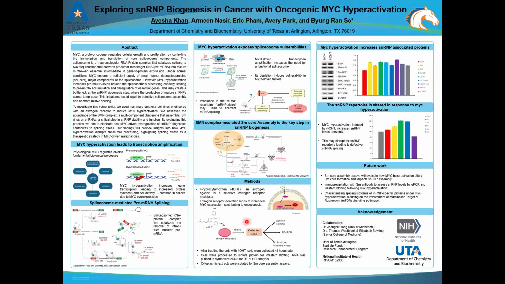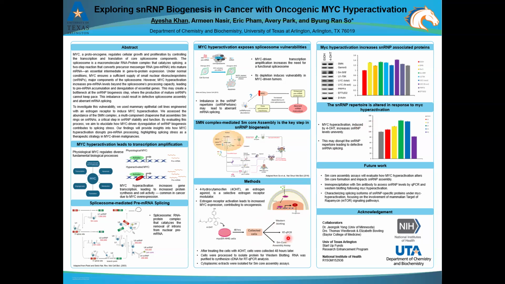For example, in breast cancer cells, or as in the model that we're using, where estrogen receptors are fused with other proteins such as the MYC-ER fusion system, 4-OHT can function as an agonist, leading to the activation of downstream target genes like MYC.